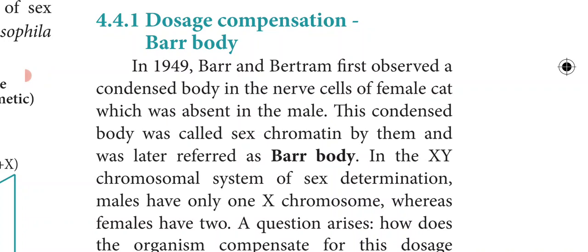This condensed body was later called sex chromatin by them, and it was referred to as the Barr body. It was noticed only in the female cat.